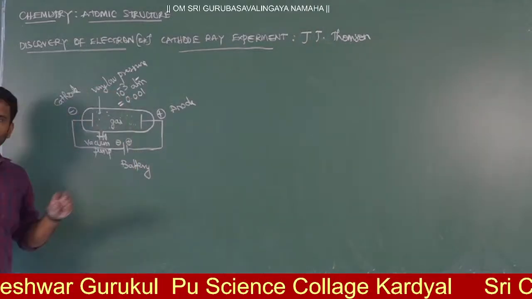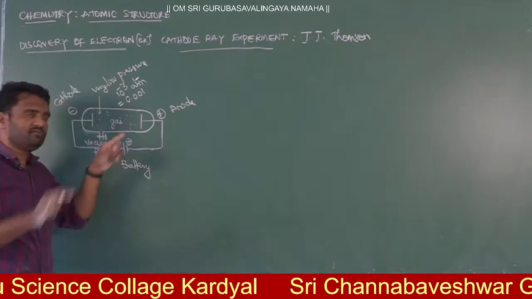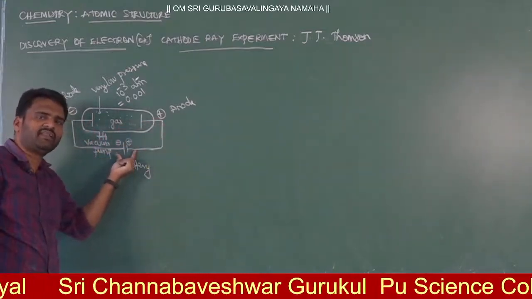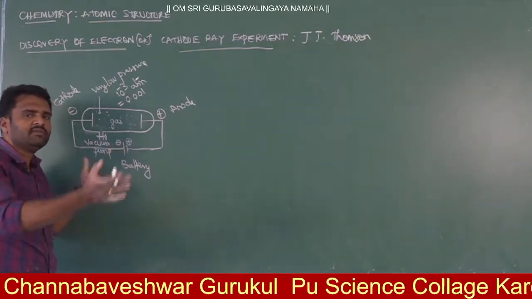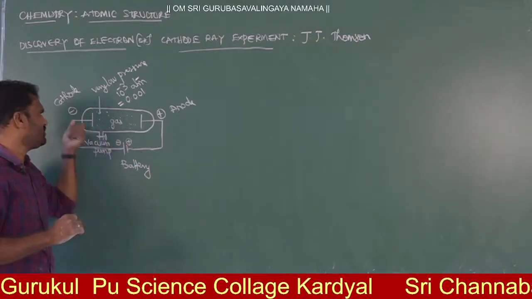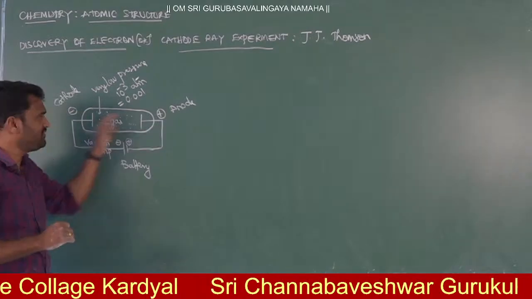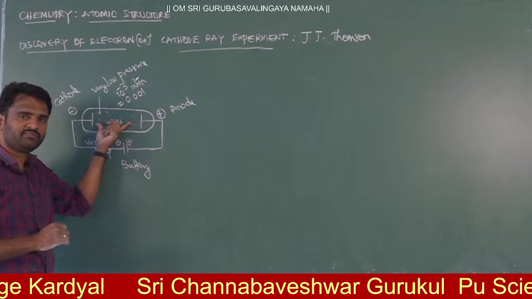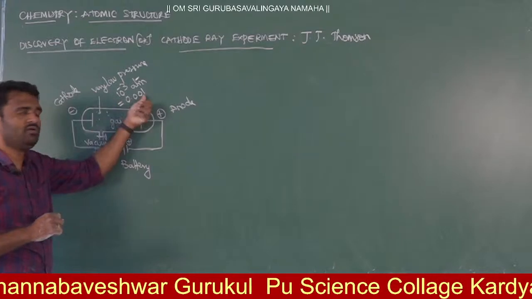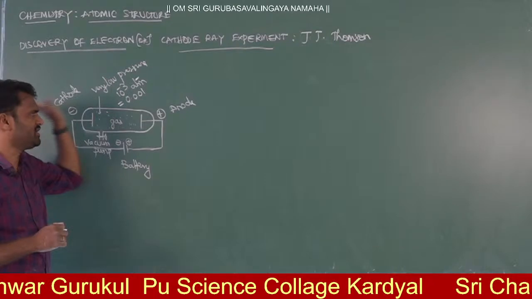So here you will be having J.J. Thomson's setup. He took one glass tube, and this glass tube has two electrodes connected to an external battery, and from the battery you can create a potential difference. The negative terminal is said to be the cathode, and the positive terminal is the anode. In between the cathode and anode you have the gas at very low pressure, 0.001 atm, or 10 power minus 3 atm.